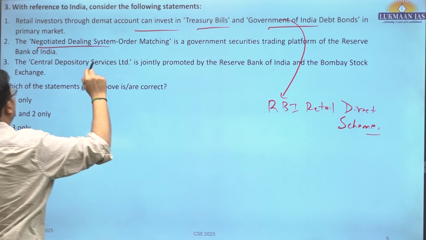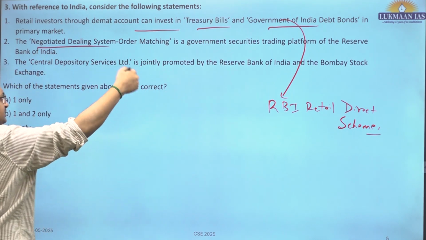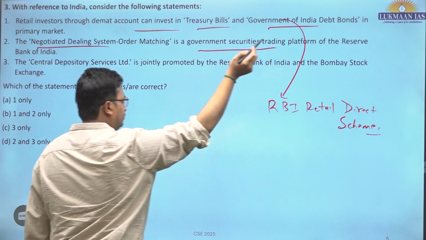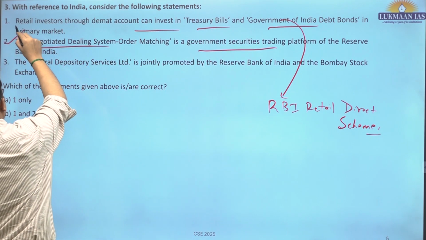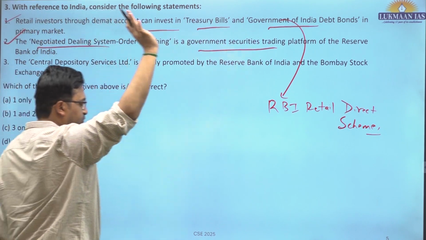Negotiated Dealing System Order Matching is a government securities trading platform by the Reserve Bank of India. This is also correct. Both the statements are factually correct.